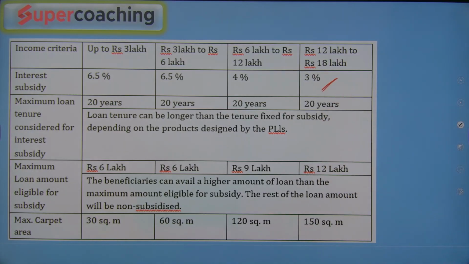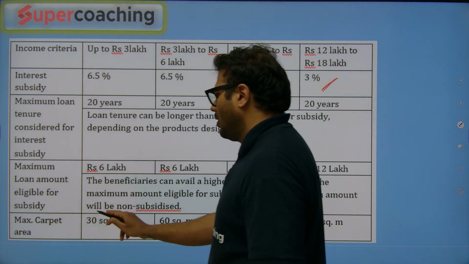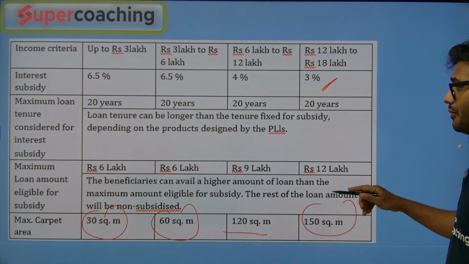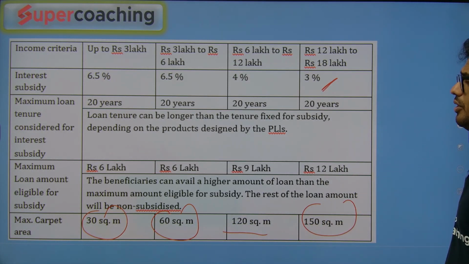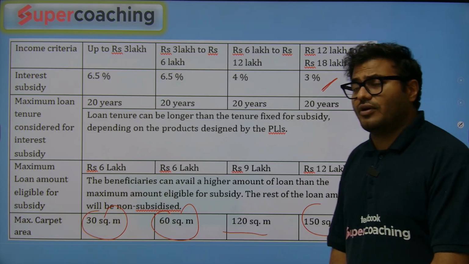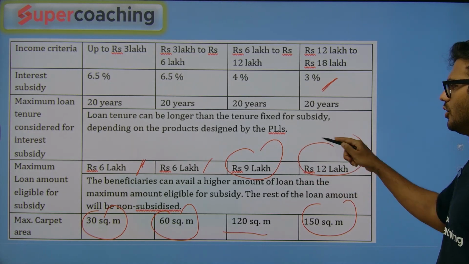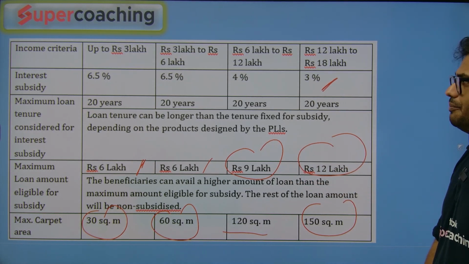So in that way we have the categories with us. Again, the carpet area is also mentioned: 30 square meters, 60 square meters, 120 square meters, and 150 square meters. So obviously differentiation will also be there. The maximum loan amount eligible for subsidy is 6 lakhs. Here is 9 lakh, and here is 12 lakh. That is another major concept.